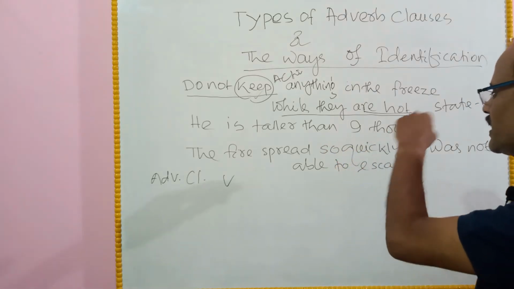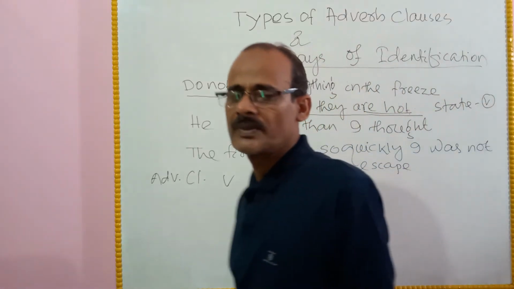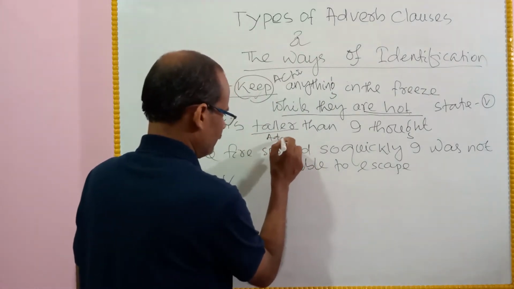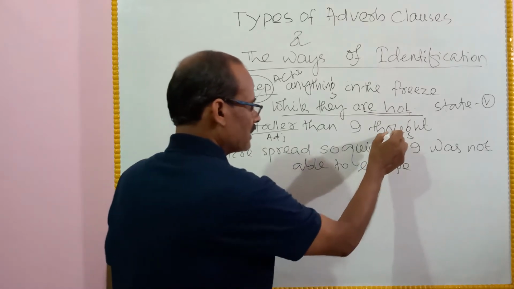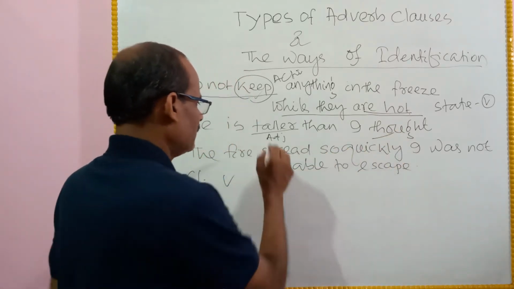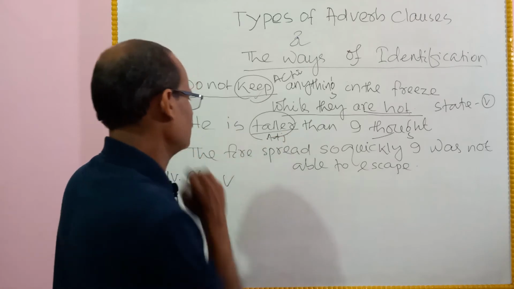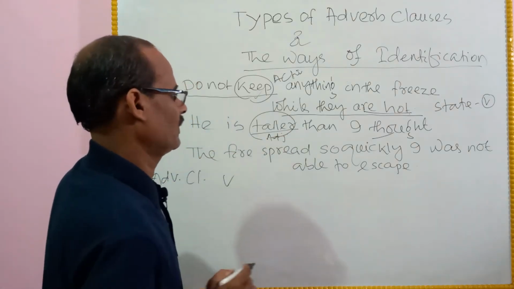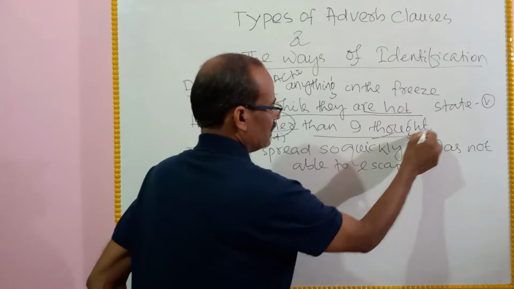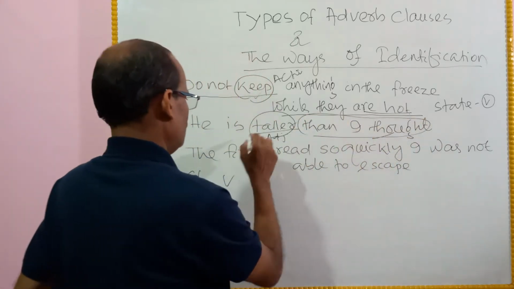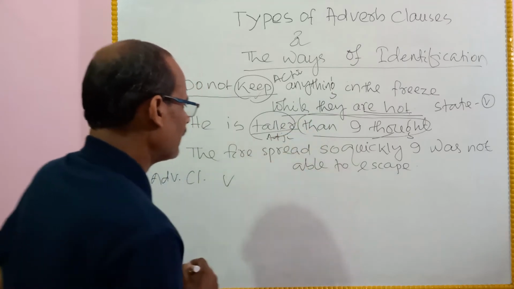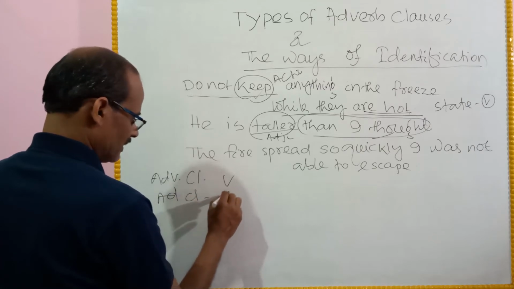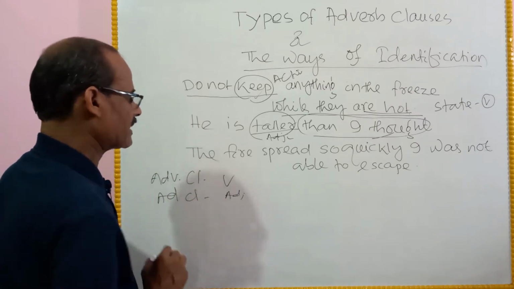He is taller than I thought. Taller, adjective. I thought, what I think, the tallness, the height. So, then, I thought modifies the meaning of the adjective. In the second sentence, the adverb clause modifies an adjective.